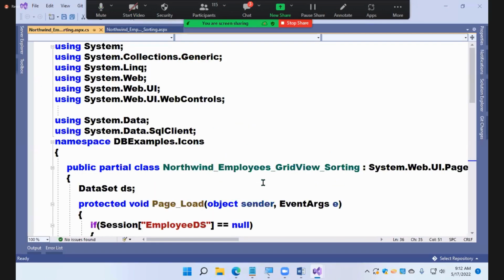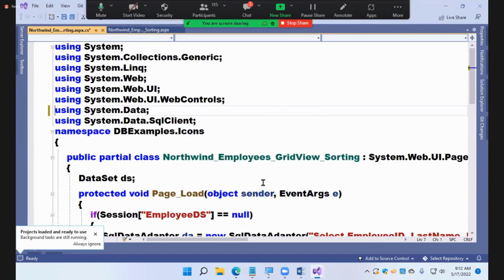You're required to keep on importing statements like this. How many imports are there? System, System.Collections.Generic, System.Linq, System.Web, System.Web.UI, System.Web.UI.WebControls. These are various namespaces.